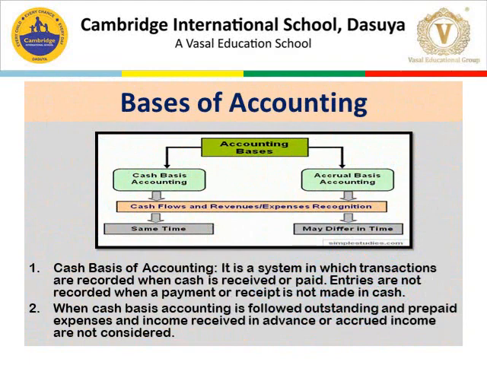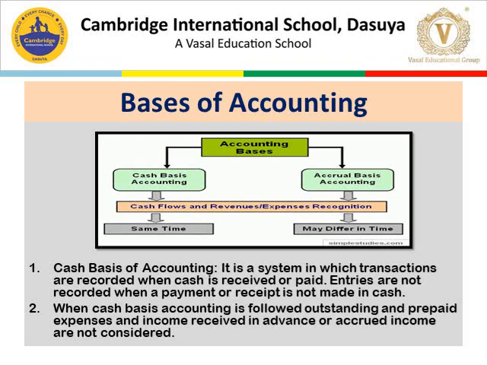Today, we are also going to start basis of accounting. This is chapter number 4. There are two bases of accounting, cash basis accounting and accrual basis accounting. Let's discuss both of these one by one. The first is cash basis accounting.